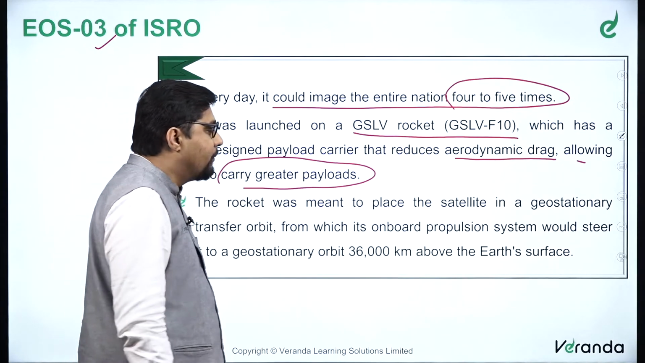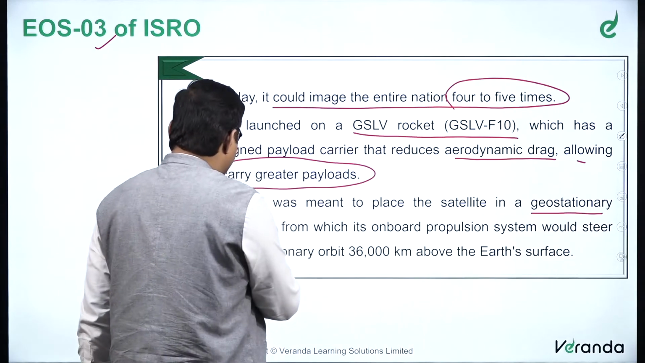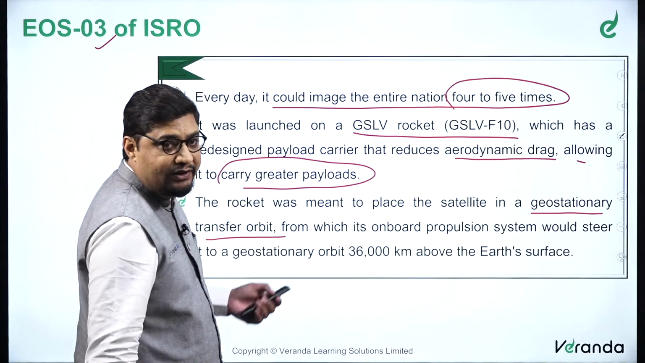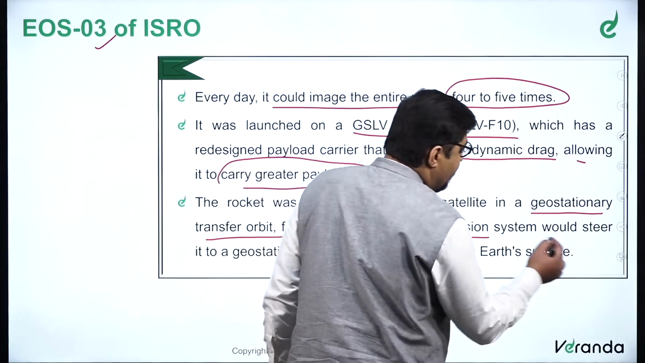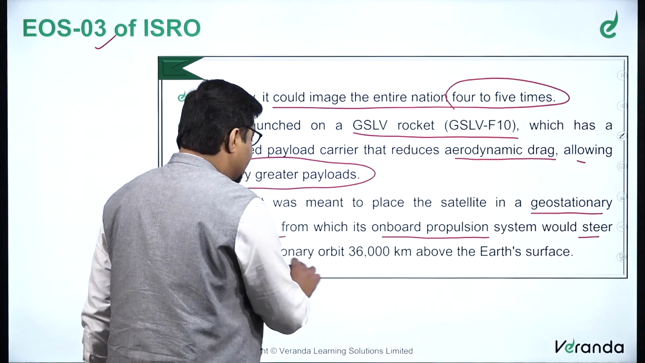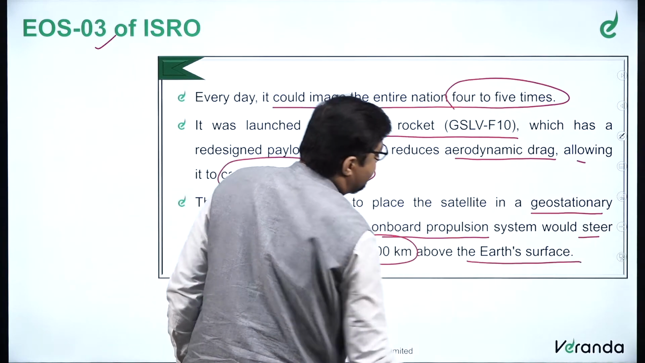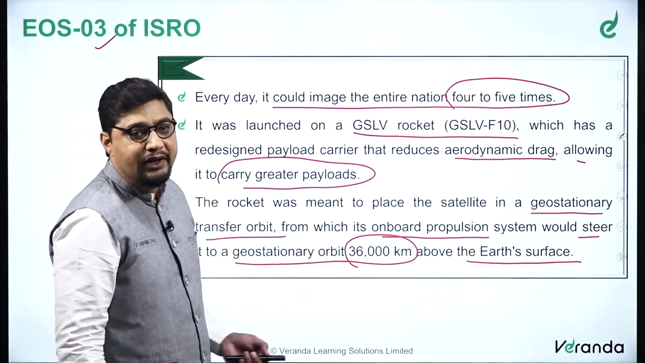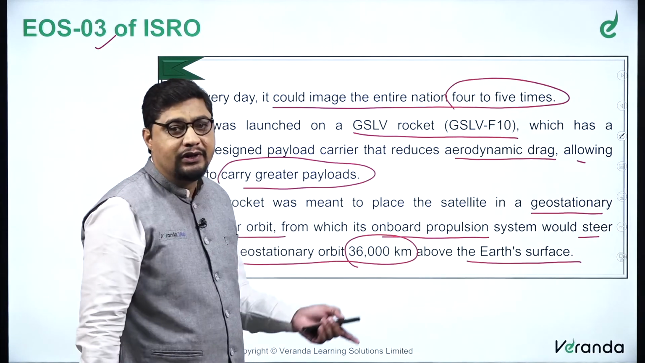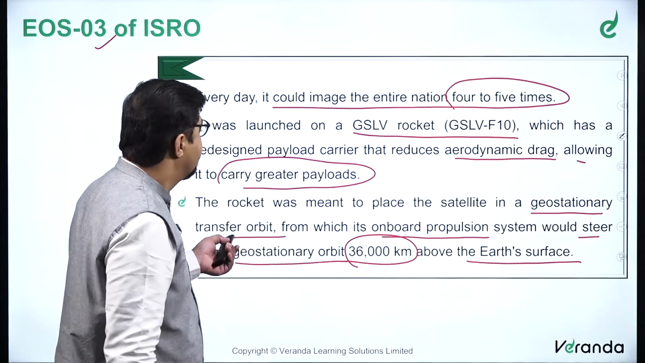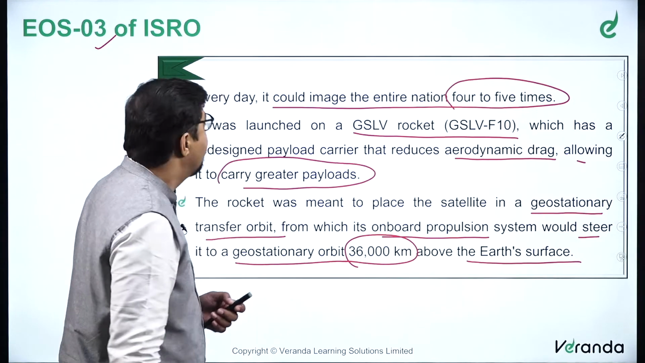The rocket was meant to place the satellite in geostationary orbit, or we can even say geostationary transfer orbit, from which its onboard propulsion system would take it to a geostationary orbit 36,000 kilometers above the Earth's surface. To reach that distance, you obviously need an advanced launch vehicle. So here they use the Geosynchronous Satellite Launch Vehicle, to launch at a height of 36,000 kilometers above the Earth's surface.